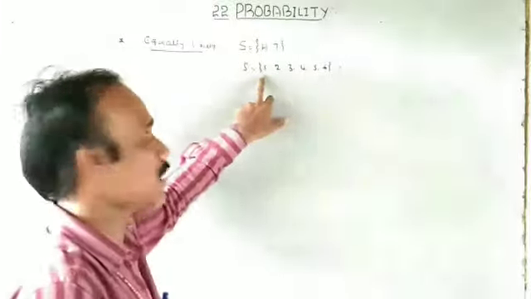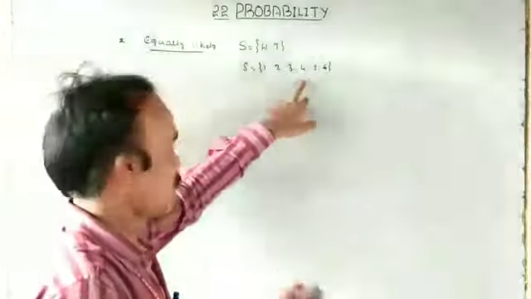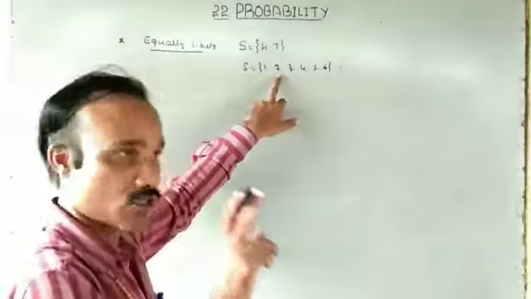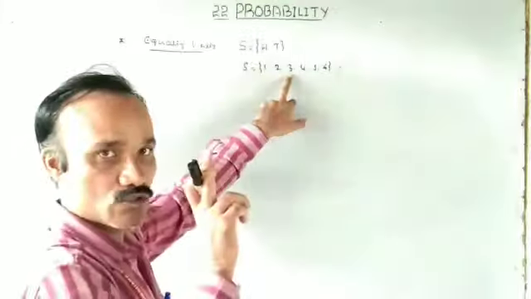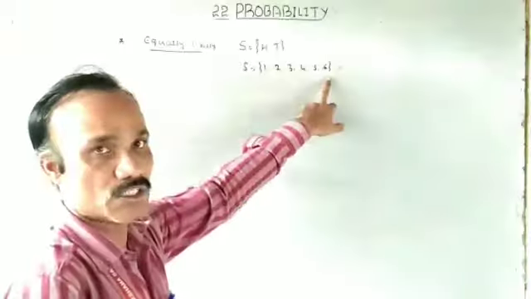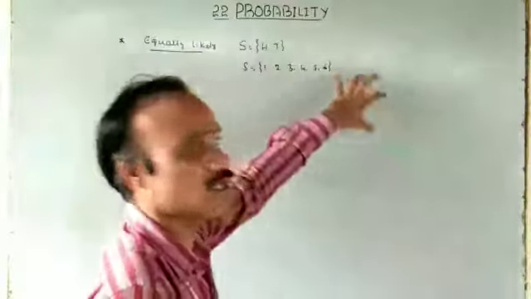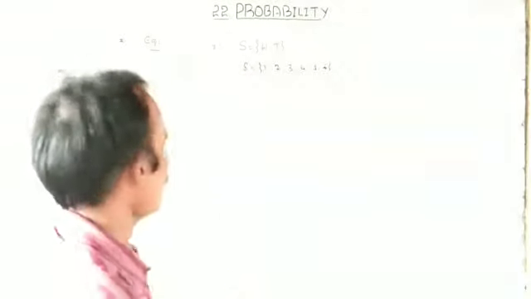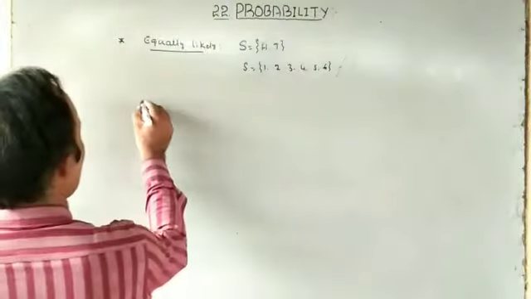1 appears 1 time, 2 appears 1 time, 3 appears 1 time, 4 appears 1 time, 5 appears 1 time, 6 appears 1 time. All are equally likely here. Next one is not equally likely.